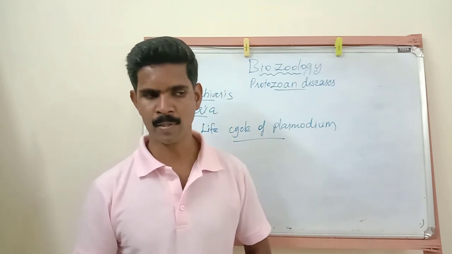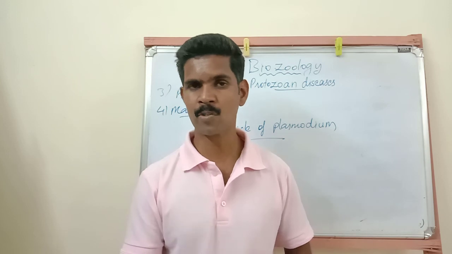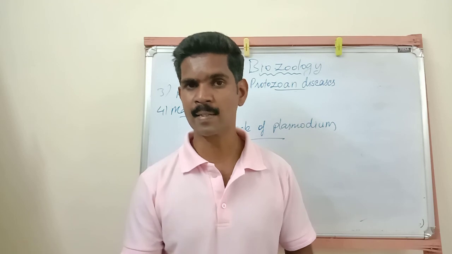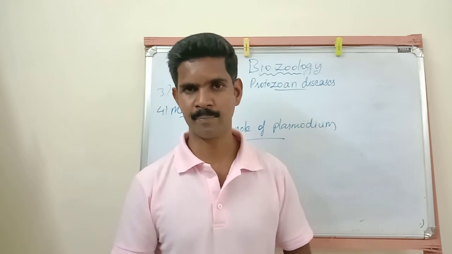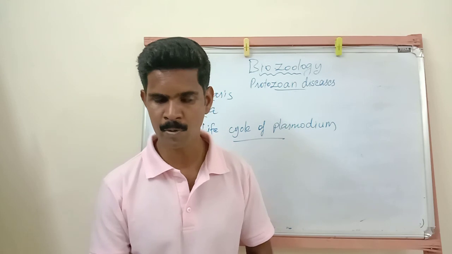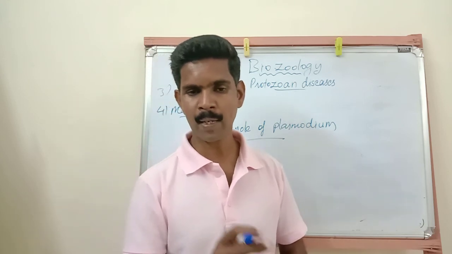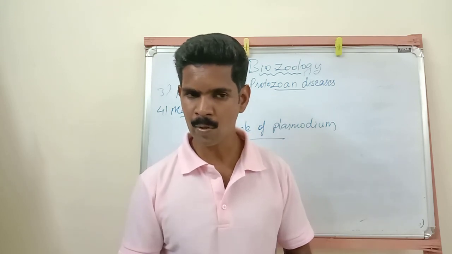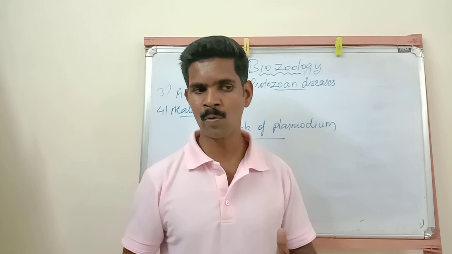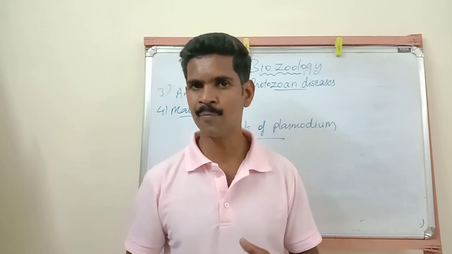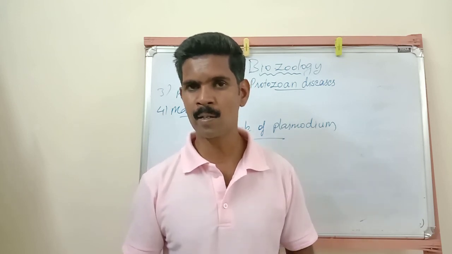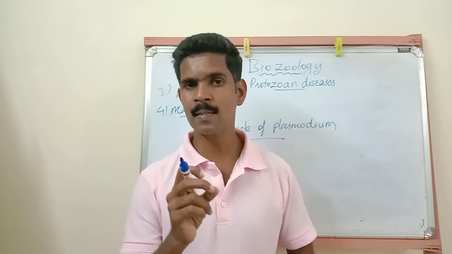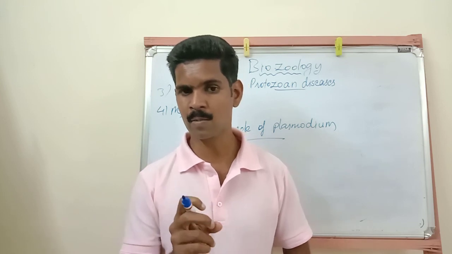Now the nucleus present in this merozoite divides and produces the next stage. It is called the schizont stage. So the nucleus present inside the trophozoite is dividing in number and producing the schizont. Now the schizont gets yellow brown color granules. A large number of yellow brown granules are formed inside the schizont stage. These yellow granules are called Schüffner's granules.